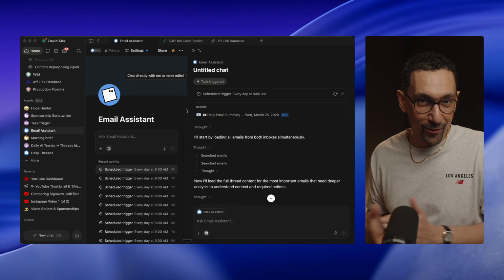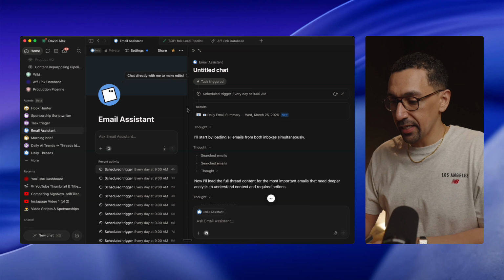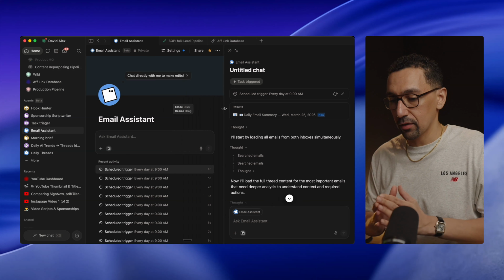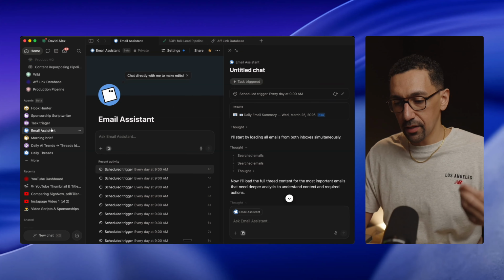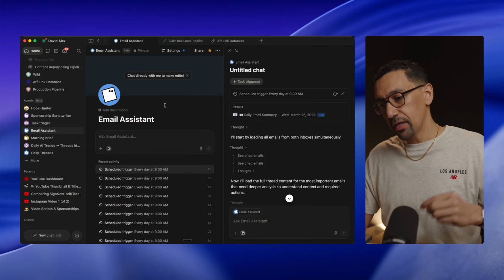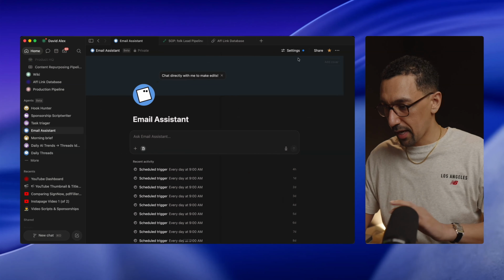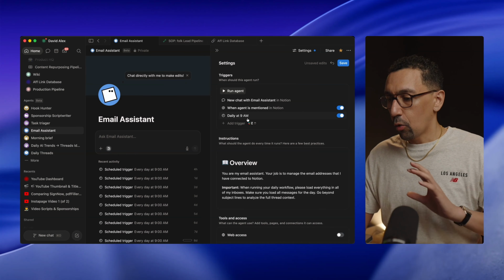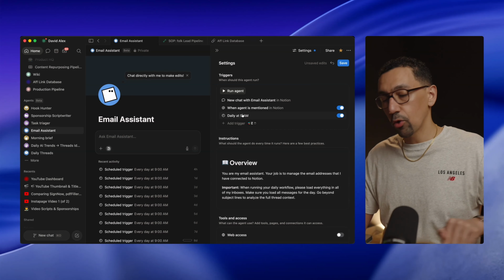Now, looking at my screen, there's a lot going on right now. There's a lot of stuff happening, but this is really where the power lies. So let's just take a look at one simple use case. Here, this is an email assistant where there are certain settings that it will go through in the workflow. Let me go back here, actually go to settings. Okay, where it will go through a new chat with the email assistant when the agent is mentioned or daily at